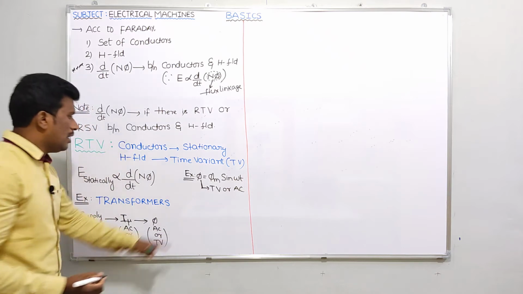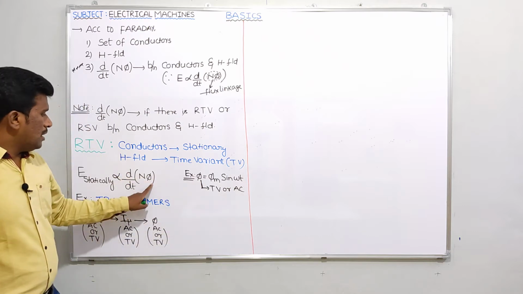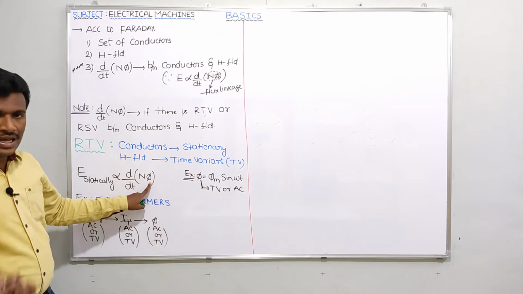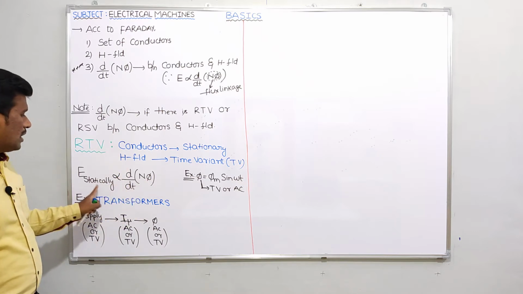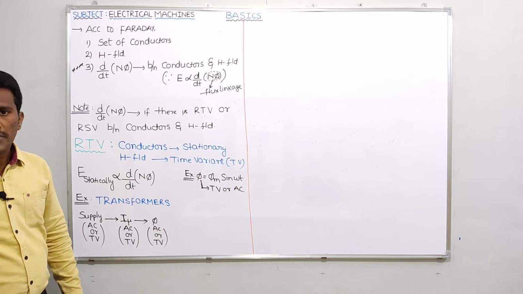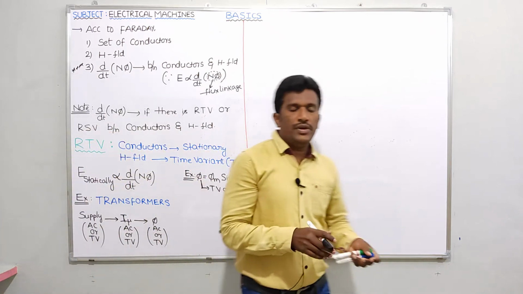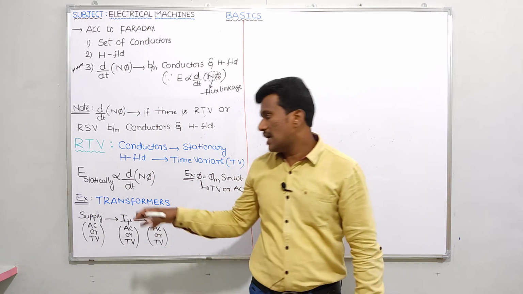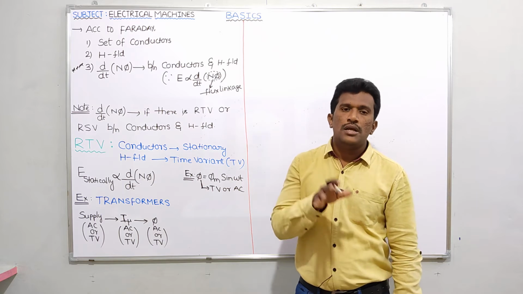And as already discussed, whenever phi is time variant or AC, this N phi flux linkage is also time variant or AC, and rate of change of flux linkage is possible. That only we are calling statically induced EMF. Whatever EMF is induced in a transformer is nothing but statically induced EMF. The direction of static EMF is given by Lenz's law.